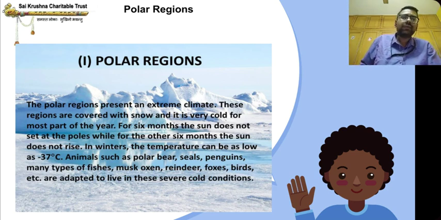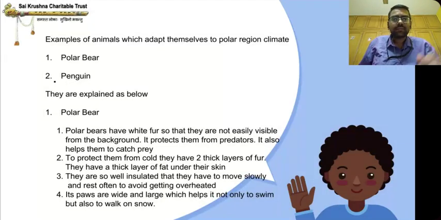Animals such as polar bears, seals, penguins, many types of fishes, musk oxen, reindeer, foxes, birds, etc. are adapted to live in these severe cold conditions. What are the animals that live here? Polar bears, seals, penguins, fishes, musk oxen, reindeer, foxes and birds.